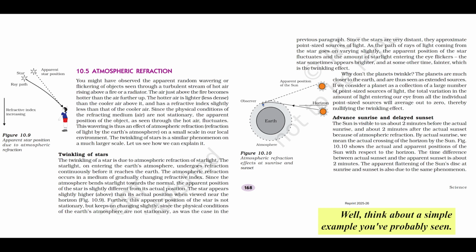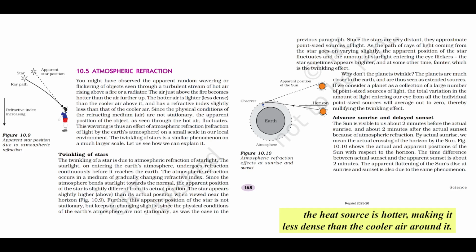Well, think about a simple example you've probably seen. Ever looked at objects through the hot air rising above a fire, or a hot road surface on a sunny day, or even a radiator? Things seem to shimmer or waver, right? Yeah, like a heat haze. It looks wobbly. Exactly. That's atmospheric refraction on a small scale.